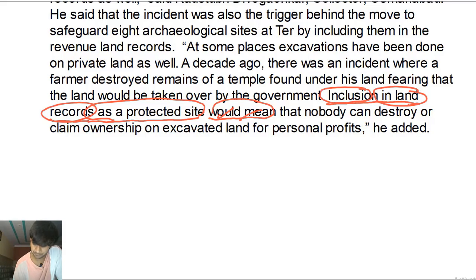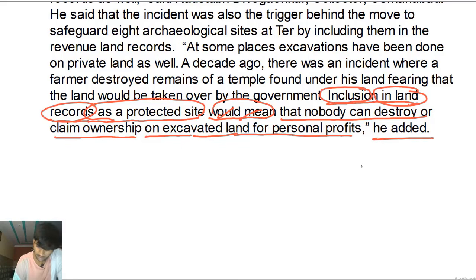It would mean what is the reason why they did that, why they included all these 8 sites? So inclusion in land records as a protected site would mean that nobody can destroy or claim ownership on excavated land for personal profits. For personal profits, he added.